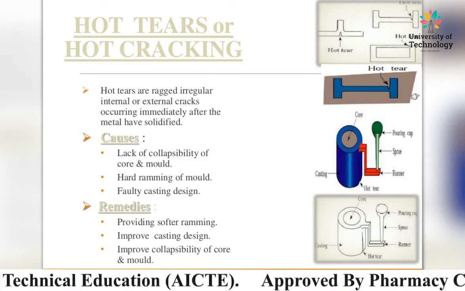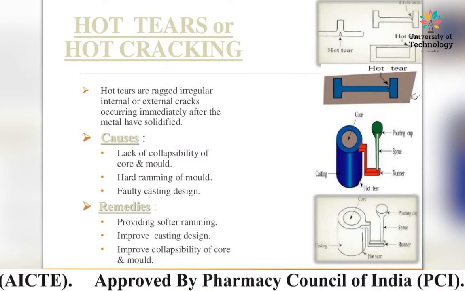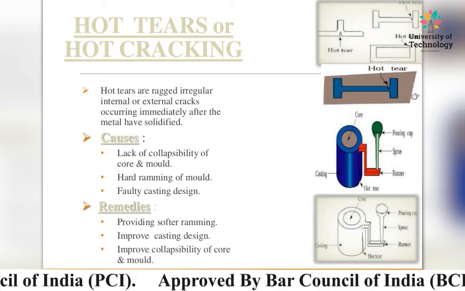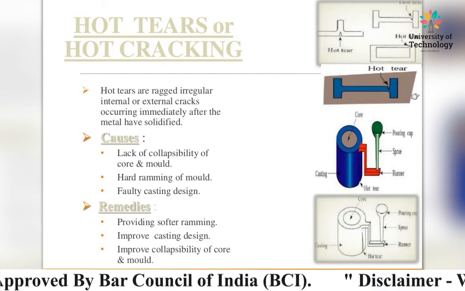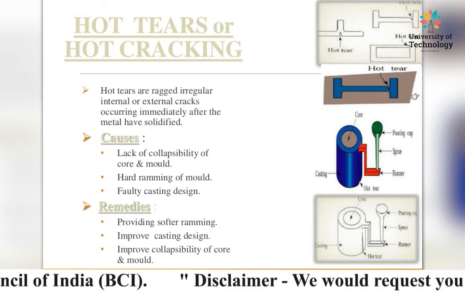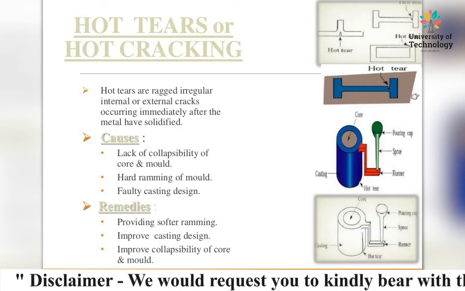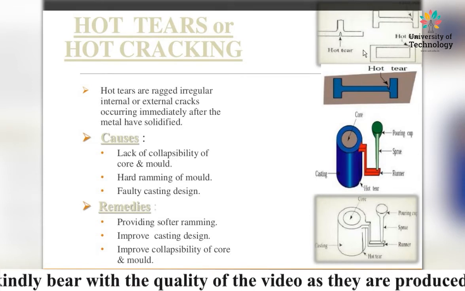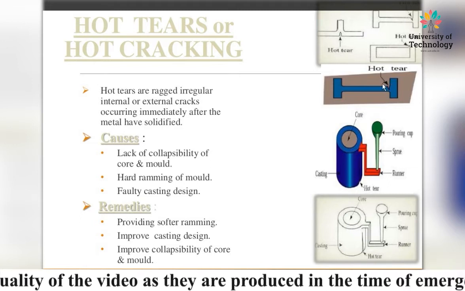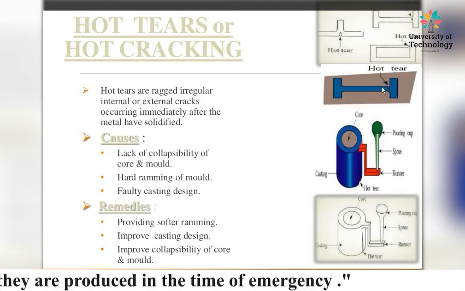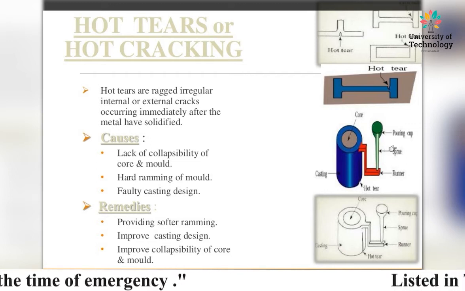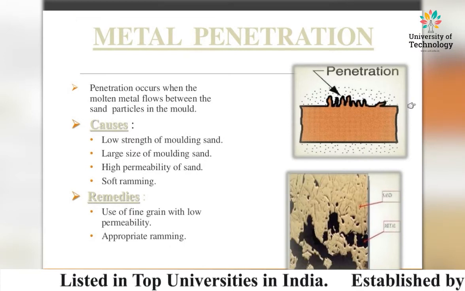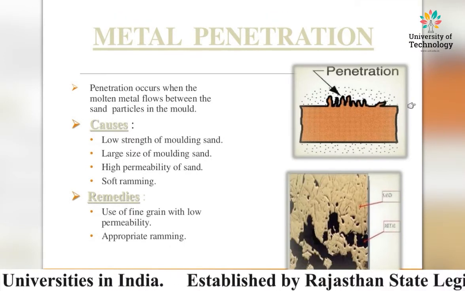Remedies of this type of defect are providing softer ramming, improving casting design, and improving collapsibility of core and mold. These are the remedies to remove this type of casting defect. Hot tears we can see in this figure. Metal penetration.